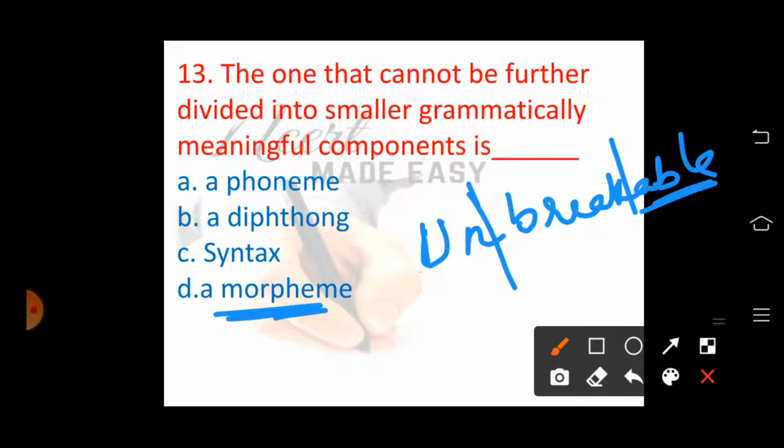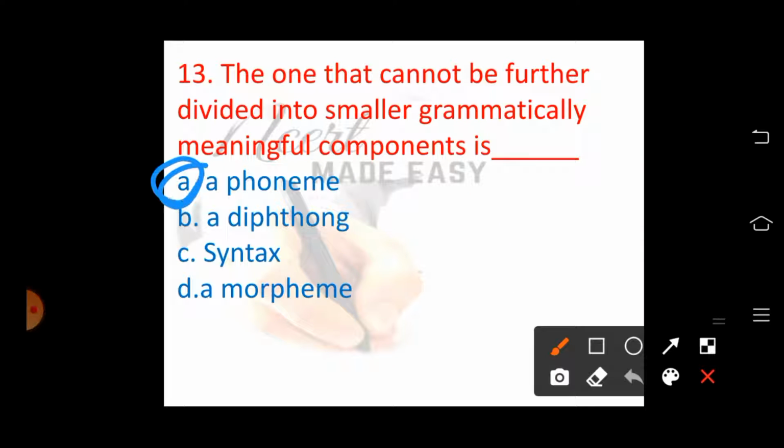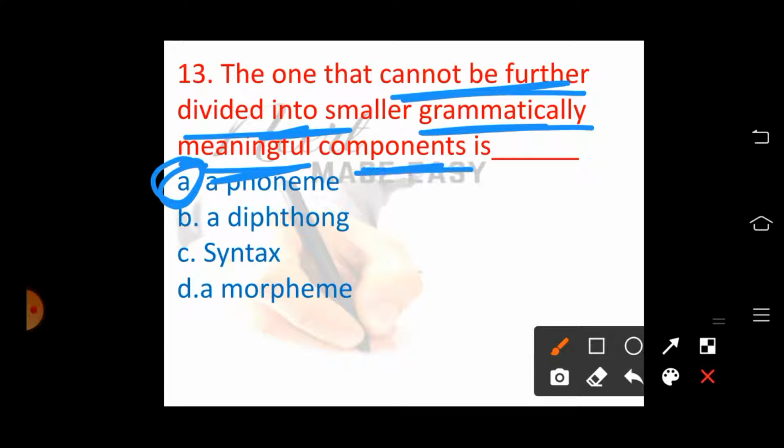They will be having a separate meaning. The difference between phoneme and the morpheme is phoneme is the smallest unit of a sound and morpheme is the smallest meaningful part of a word. So here, the option is phoneme, which cannot be further divided into the smaller grammatical meaningful components. We cannot break the phoneme. Okay, option A is the right one.